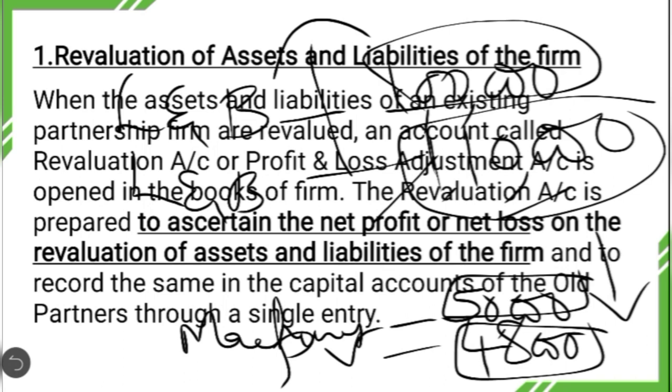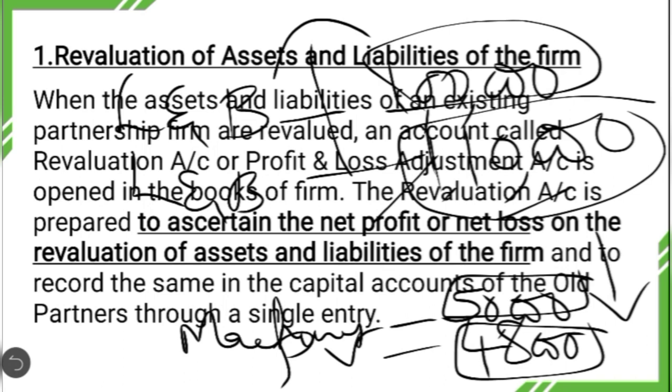Whenever there is an increase in the value of liabilities at the time of revaluation, that results in revaluation loss. On the other hand, whenever there is a decrease in the value of liabilities, it results in revaluation profit. So, to record the revaluation of assets and liabilities, they open an account called the revaluation account.